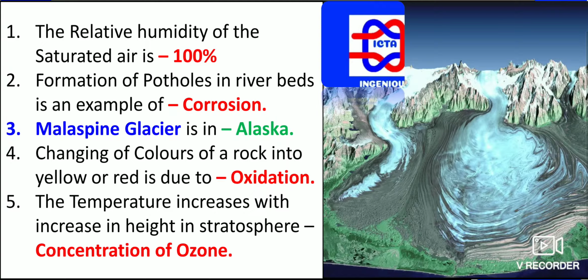The temperature increases with increase in height in the stratosphere because of the concentration of ozone. So in this, the temperature increases with height in the stratosphere due to the concentration of ozone only.